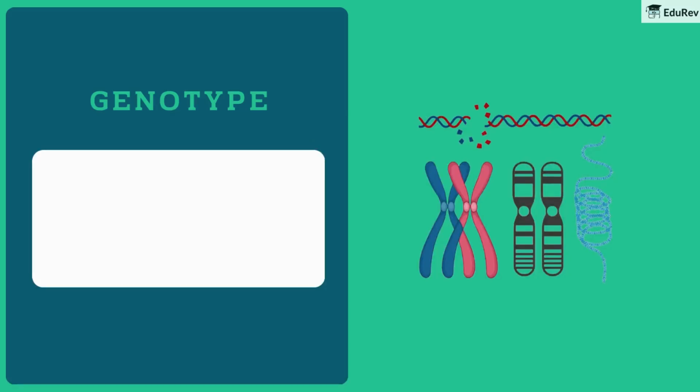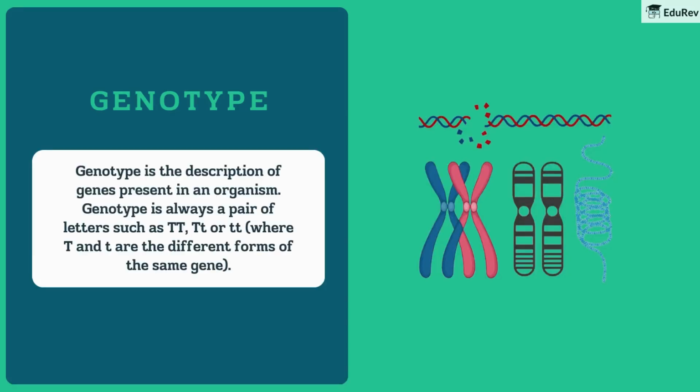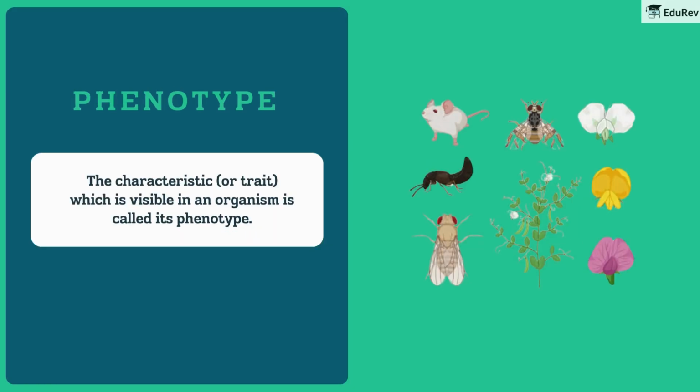Genotype. Genotype is the description of genes present in an organism. Genotype is always a pair of letters such as capital T, small t, or small t, where capital T and small t are the different forms of the same gene. Phenotype.